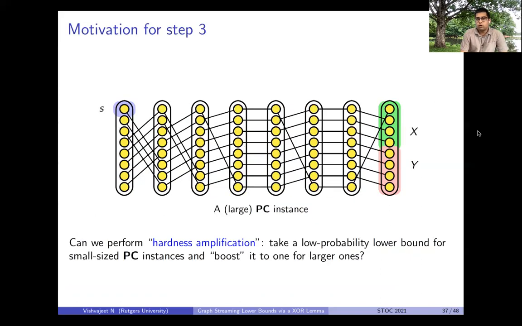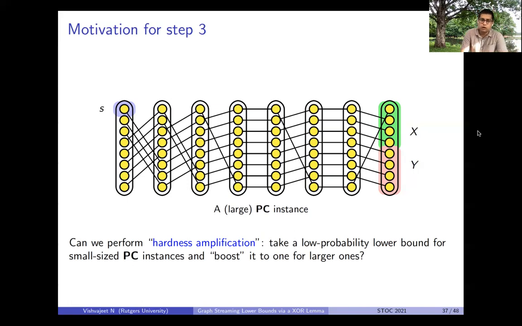So let me quickly go over the motivation for step three. As I said before, the probability of success that we require for our pointer chasing lower bound is extremely low, and we cannot directly prove it. But the hope is that maybe we can perform some kind of hardness amplification where we take a lower bound on pointer chasing and boost its probability of success.